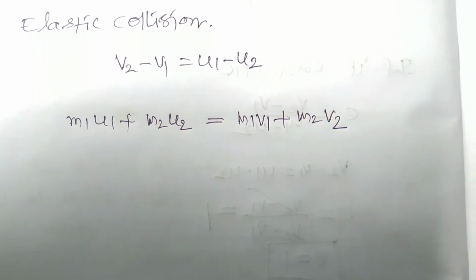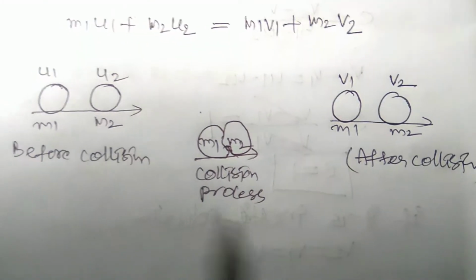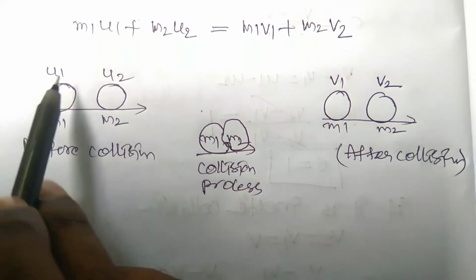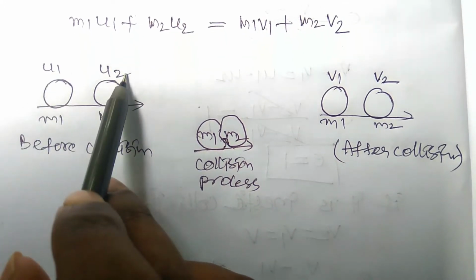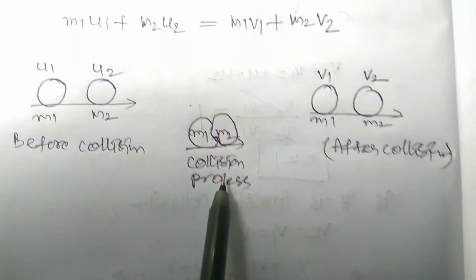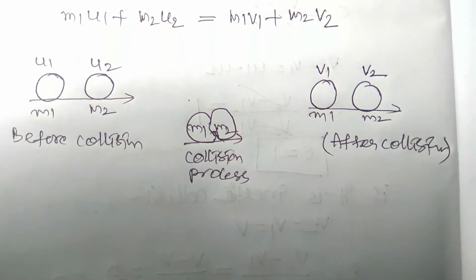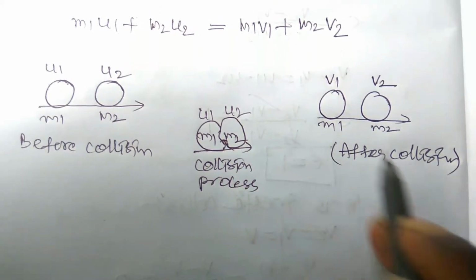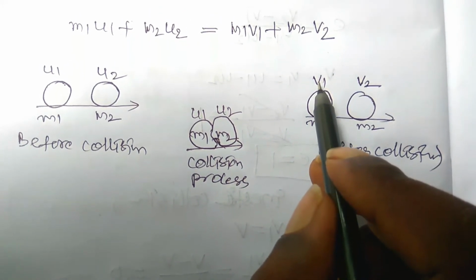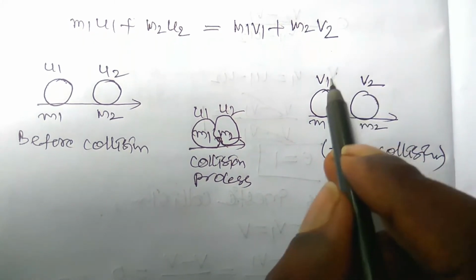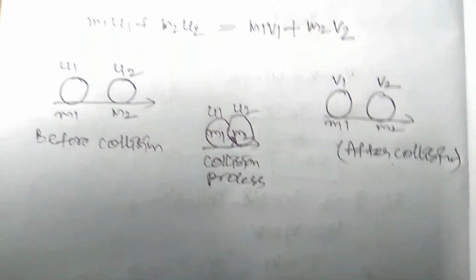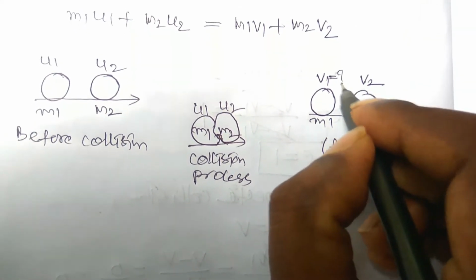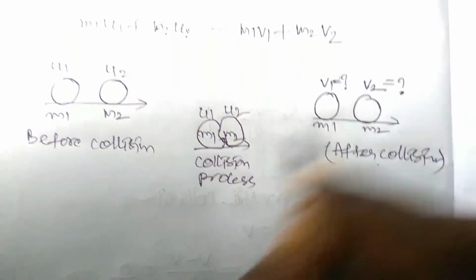So once again, remember this is the one-dimensional elastic collision. There are two bodies, masses m1 and m2, with initial velocities u1 and u2 before collision. During the collision process they deform, and after collision the velocities change to v1 and v2. These are the final velocities of the two bodies after collision. Now we have to find the final velocity of the first body and the final velocity of the second body.